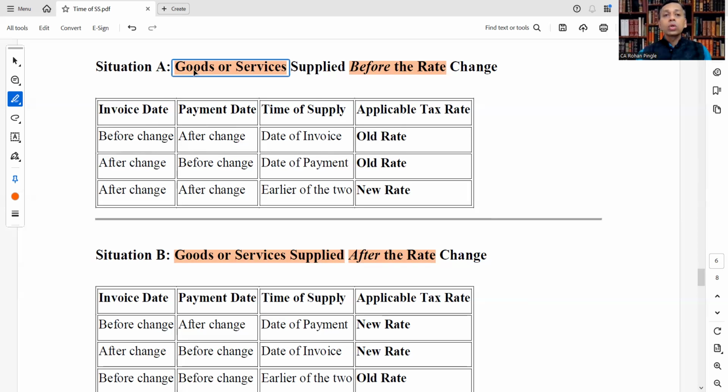Why? Because if goods or services are supplied before the rate change, with invoice date before change and payment date after change, time of supply is date of invoice, and the applicable tax rate will be old rate. Invoice date after change, payment date before change: time of supply is date of payment, old rate.